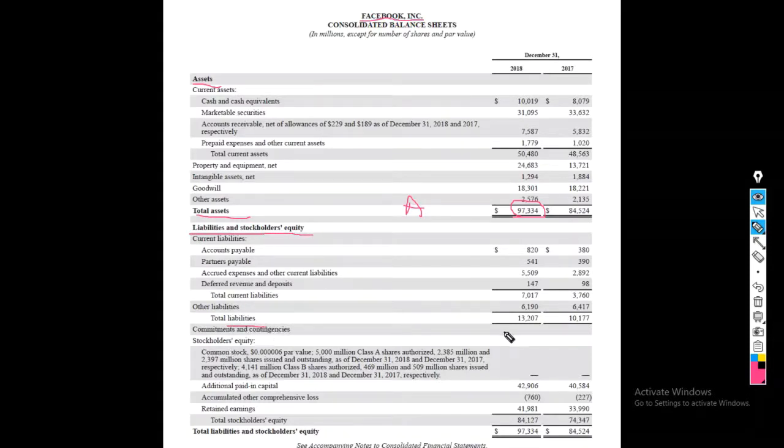The total liability is 13,207, I'll name it as B, and the total stockholders' equity is 84,127, I'll name it as C. So the total of B plus C comes to 97,334, and as you can see, A equals B plus C, 97,334. That is how an accounting equation goes, and that is why a balance sheet is always balanced.